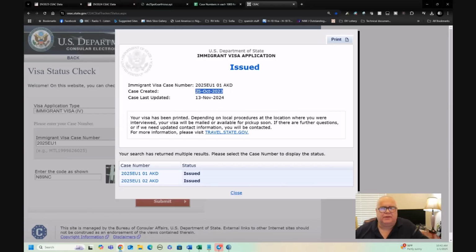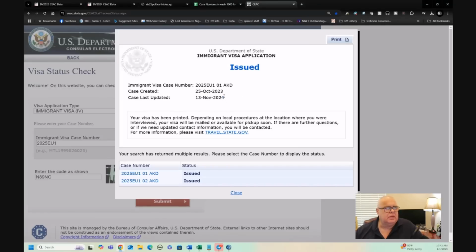So that's the day that this particular entry was made. This status date is the last time that case was touched by the embassy. It could be the day that the visa was issued, or it might have been some later subsequent touch, some sort of update to that file, right? And so it's important, but it's not absolutely conclusive. We don't exactly know what happened on that last updated day, right?